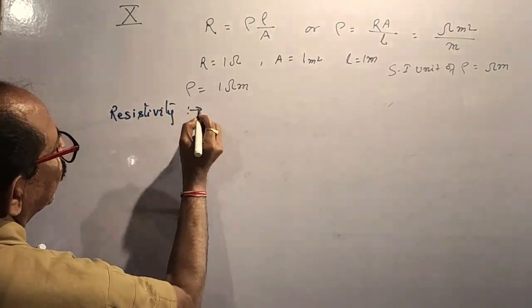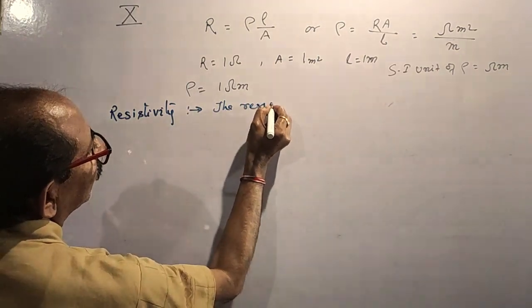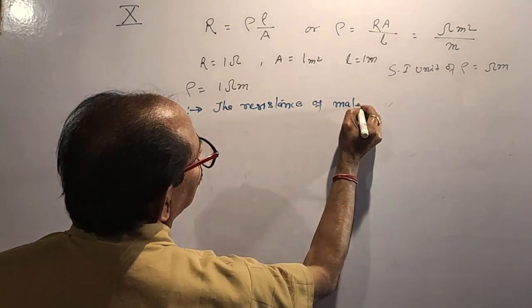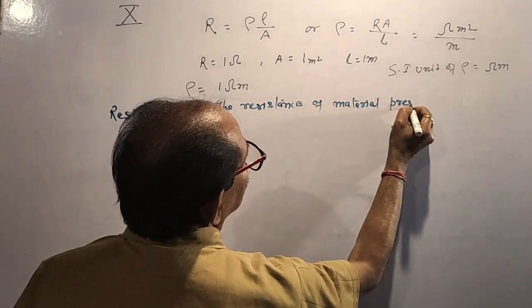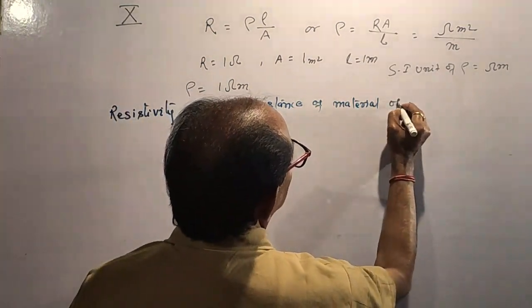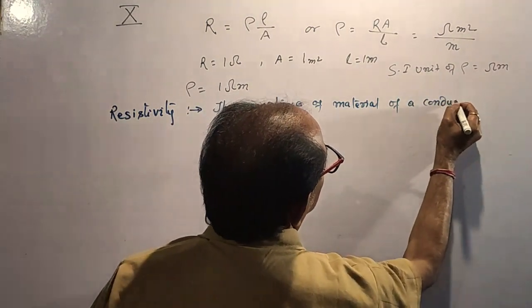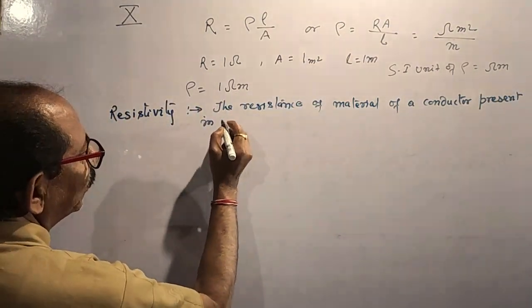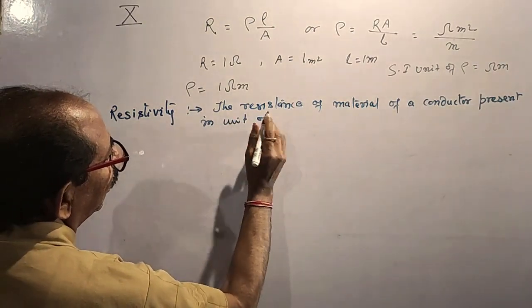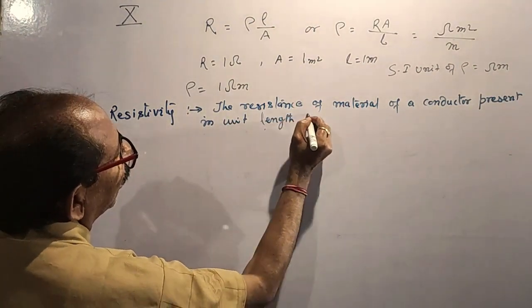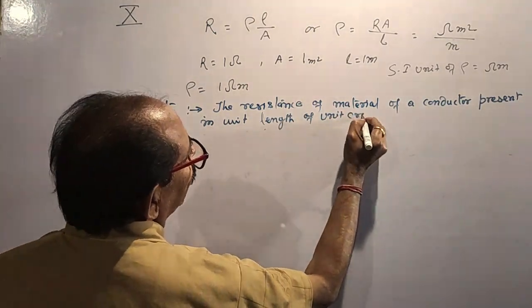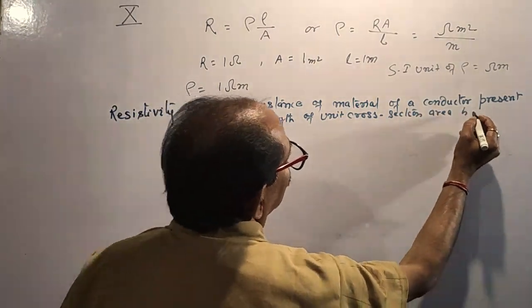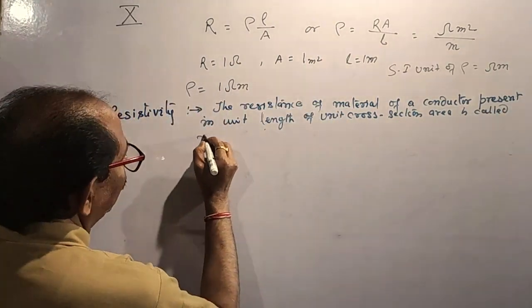Resistivity. The resistance of material of a conductor present in unit length of unit cross section area is called resistivity.